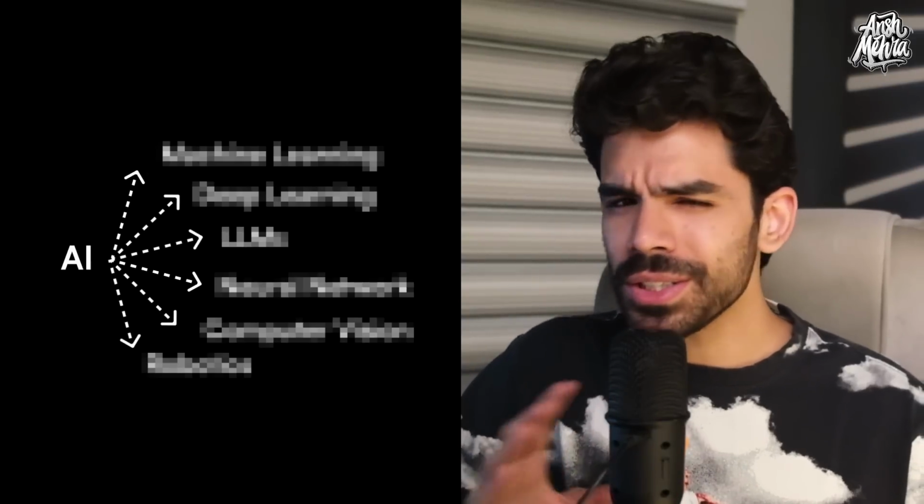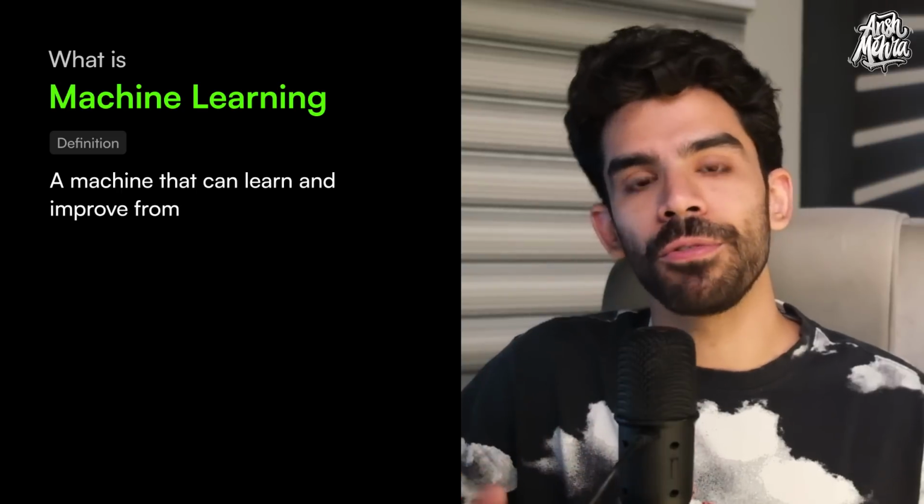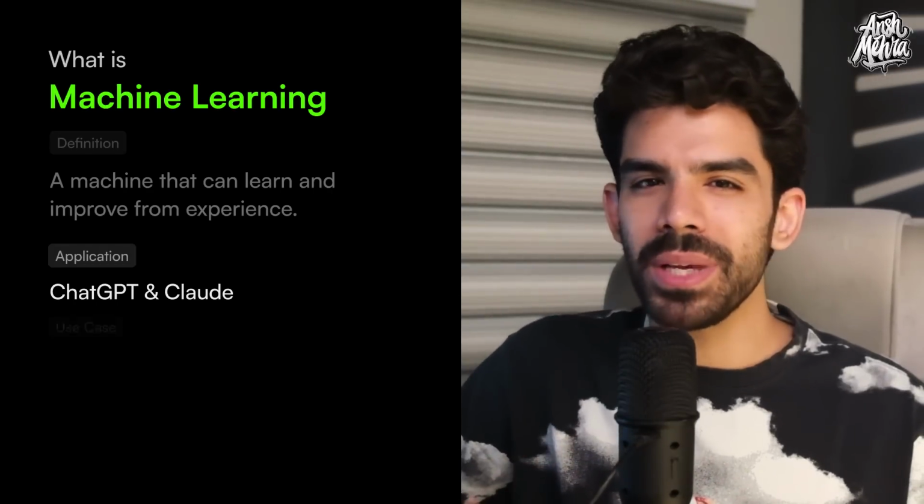Now, coming back, is AI all about ChatGPT or Claude? No. AI has actually almost 6 subjects under it, and I want you to spend just a few minutes with me to understand what they are. On the very top, we have machine learning or ML. This subject is all about building a machine that can learn and improve from experience. ChatGPT and Claude are an application of machine learning. But let me give you some very basic use cases of machine learning because this is not very new.